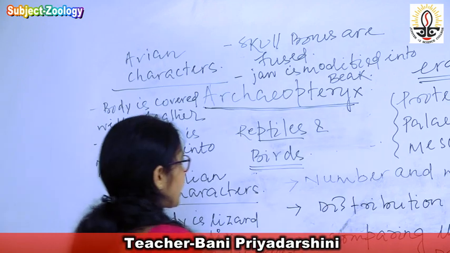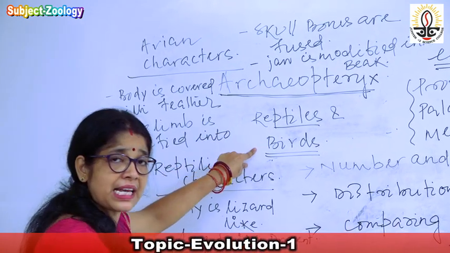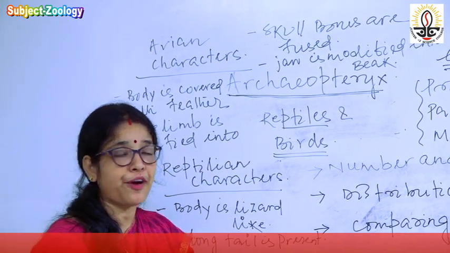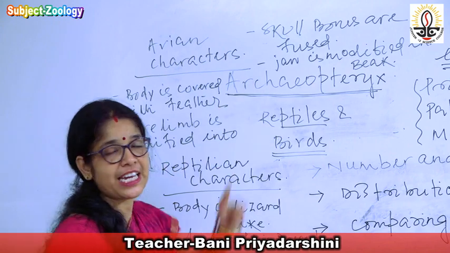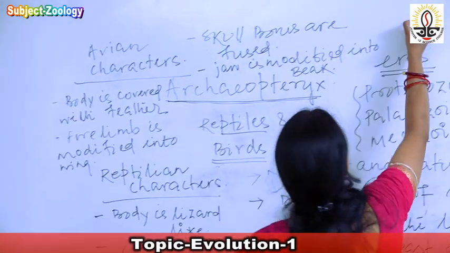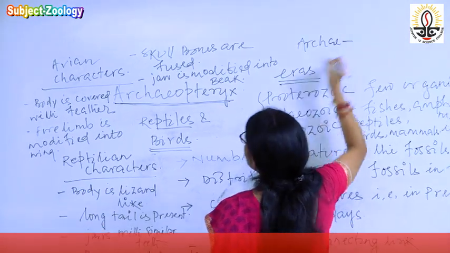Archaeopteryx, which is regarded as the connecting link between reptiles and birds, because it connects two groups of organisms. The word Archaeopteryx is derived from two words. What are the two words? First one is archae.